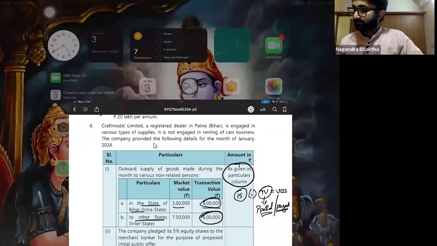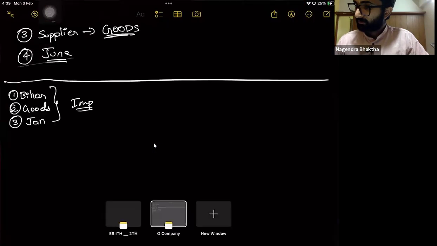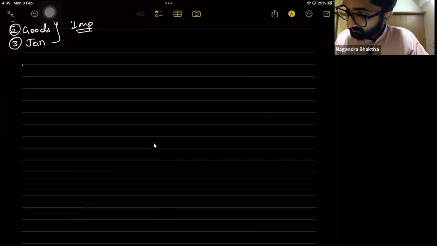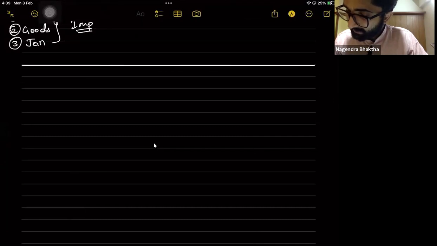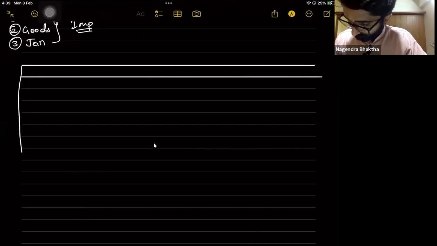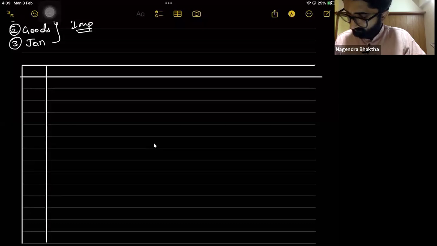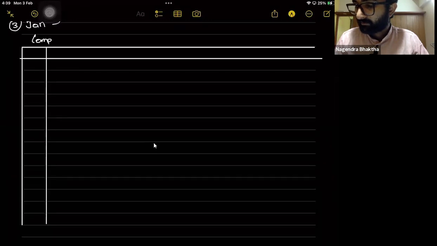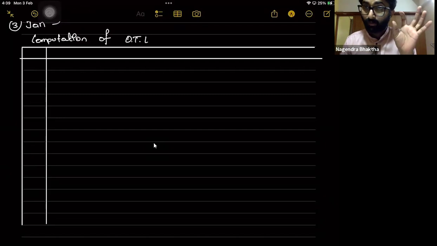Shall we do the format fast? We'll do the format. For these kinds of questions, first calculate the computation of OTL, output tax liability. Please write in full form.